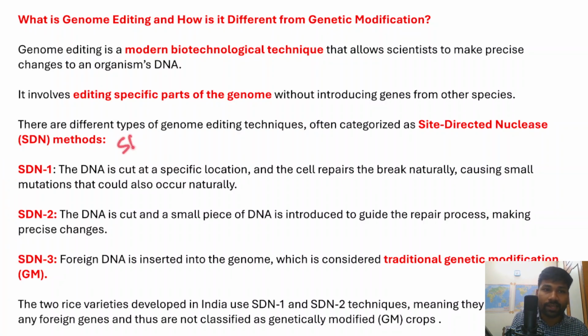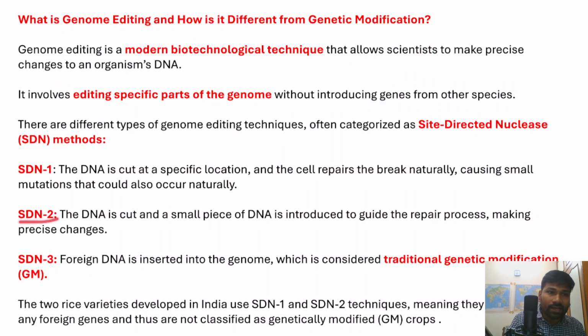So the first method is SDN1. What happens in this SDN1 method? In the SDN1 method, DNA is cut at a specific location. So imagine that this is the location where we need to cut the DNA. In SDN1, the DNA is cut at this particular location, and once the DNA is cut in that particular part, the cell automatically repairs the break naturally. Thereby it causes small mutations, and those also occur naturally as well.